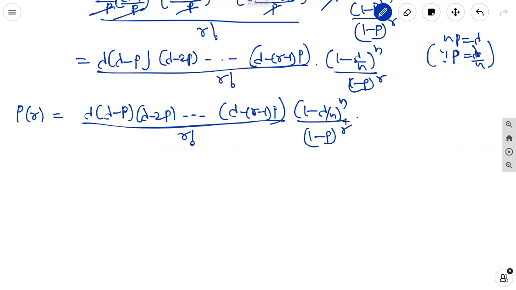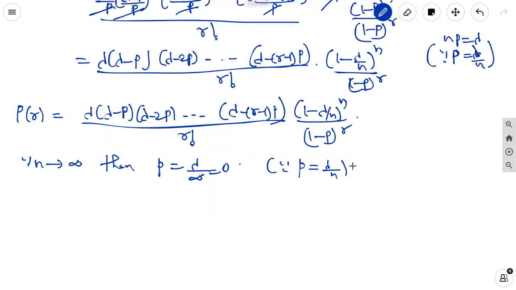Here n is very large; from the second condition, n tends to infinity. When n tends to infinity, small p is equal to lambda by infinity, which goes to 0. Why? Because small p equals lambda by n.